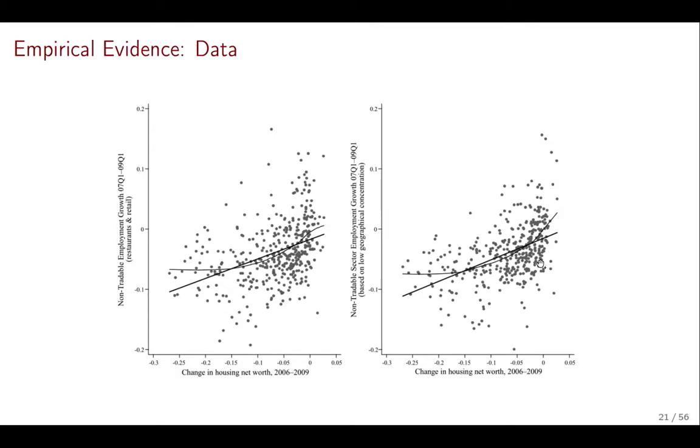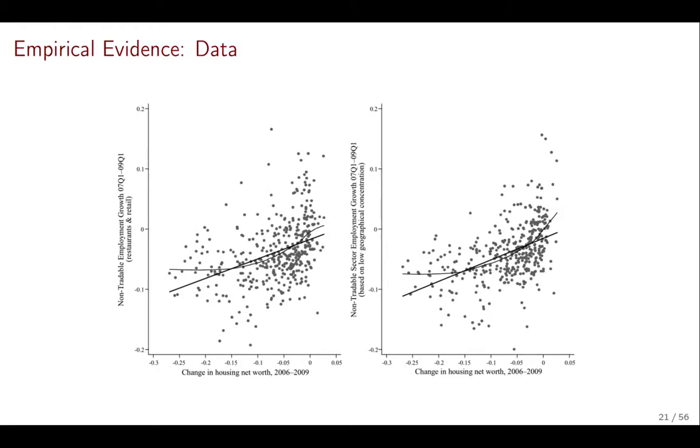The right panel is doing the exact same exercise, but using the second measure of non-tradable. This is based on low geographical concentration. Okay, and we see that regardless of the measure we're using, the picture looks very similar and the effects are very much alike.